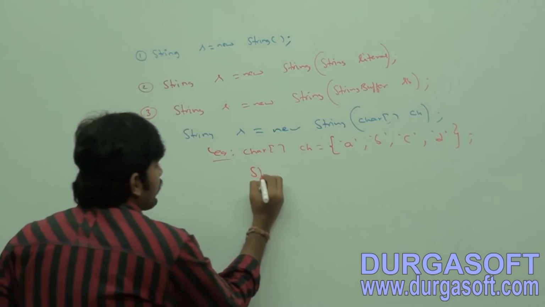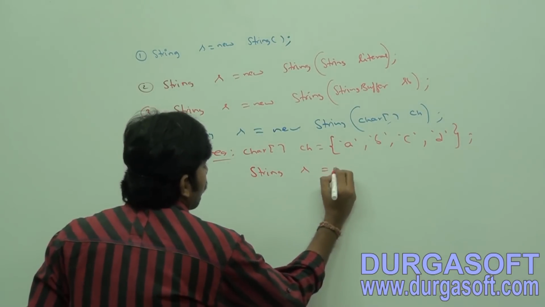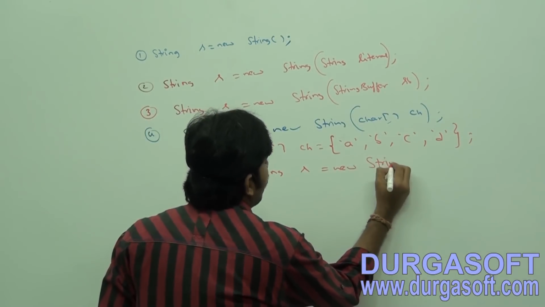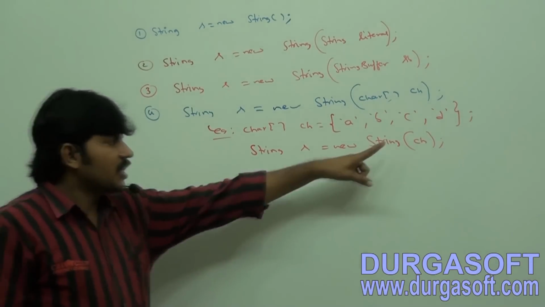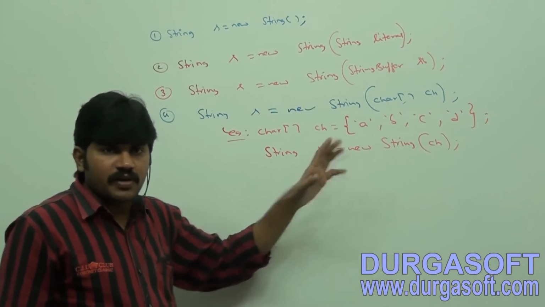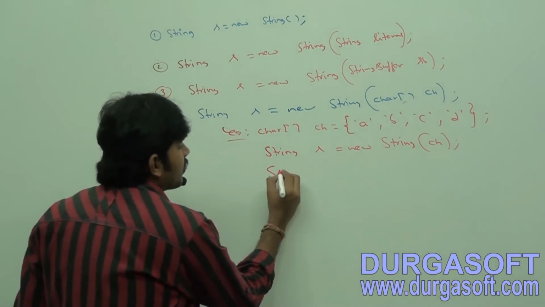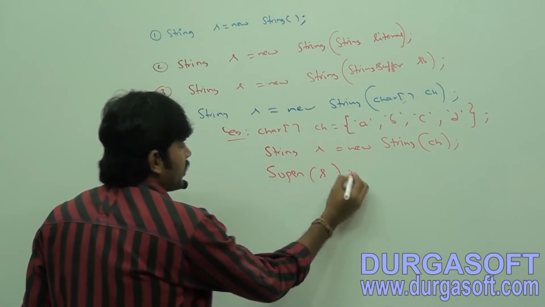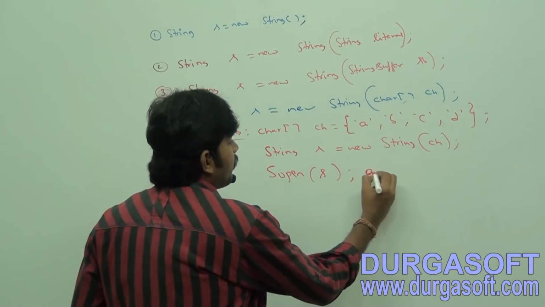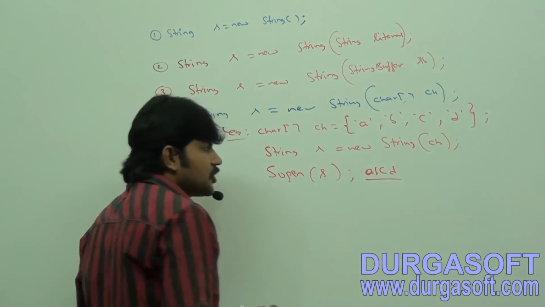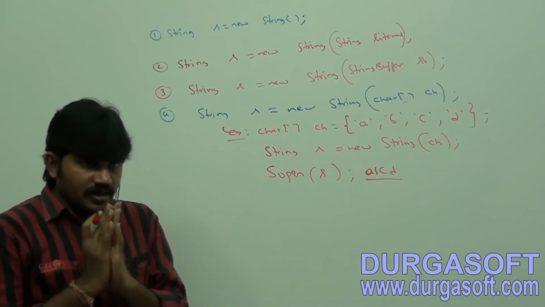String s = new String(ch). System.out.println(s). You know what answer we are going to get by default? A, B, C, D, a string object. Is it clear for all of you?